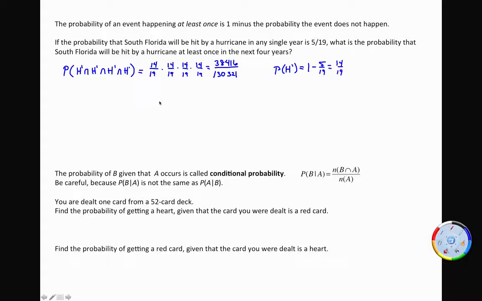So now we want the probability that it's going to be hit at least once. Well, this is the probability that it's not hit at all, right? So that means every other combination that adds up to 1 will mean it's hit at least 1. That would count hit when it's hit 1 year, when it's hit 2 years, when it's hit 3 years, when it's hit 4 years. So the probability that it's hit by a hurricane at least once is 1 minus this right here.